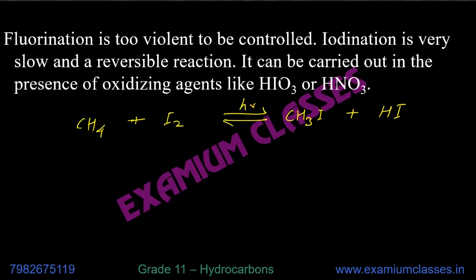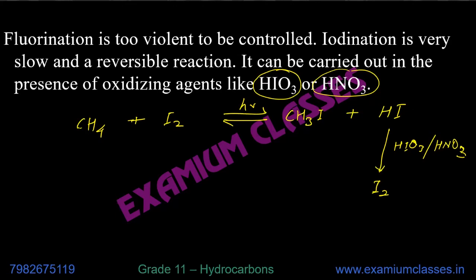So what happens when we add HIO3 or HNO3? It oxidizes the HI into iodine. Now, because HI is not there, the reversible reaction does not take place.